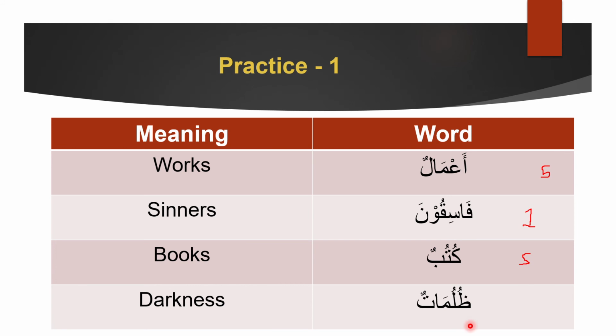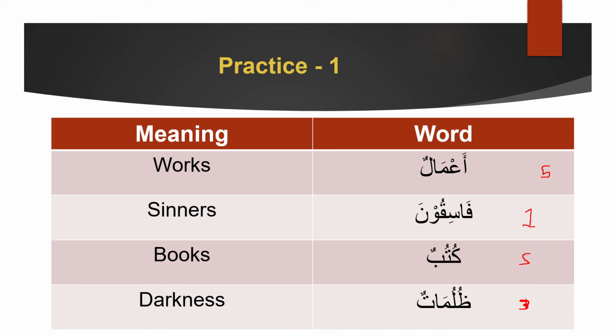Next, zulumatun. Okay, zulumatun means darknesses. But first of all, we know one thing. We can see the atun here clearly. We can see the atun, which means that it has to be either human feminine or non-human feminine plural. That is the only possibility because of the atun. We look over here and we see that this means darkness. Darkness in Arabic can be plural. So we say that this is 3 because what is darkness? It's not human. Are women darkness? No, right?